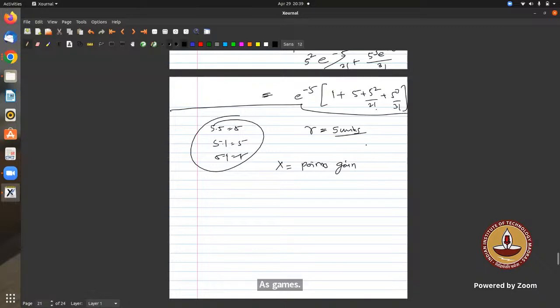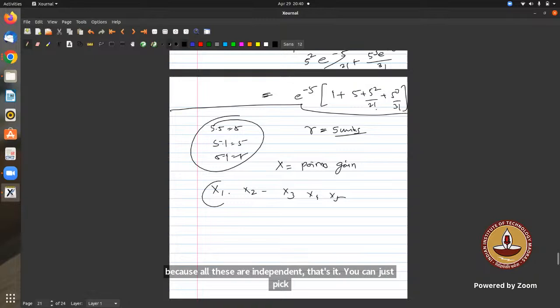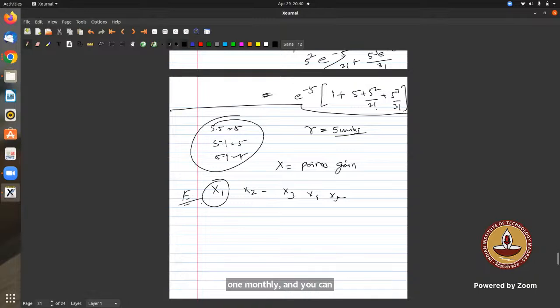Sum of 5 is also fine, but because all these darts are independent and identically distributed throws, you can just take one and multiply with 5. So consider the first throw as x1, then x2, x3, x4, x5. You just find the expectation of one and multiply with 5. This is the correct answer, right?